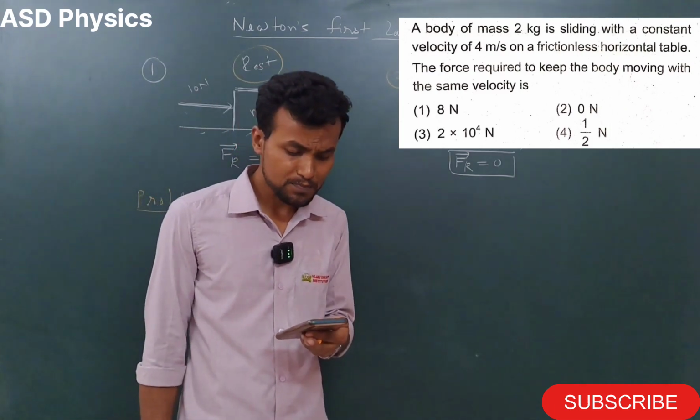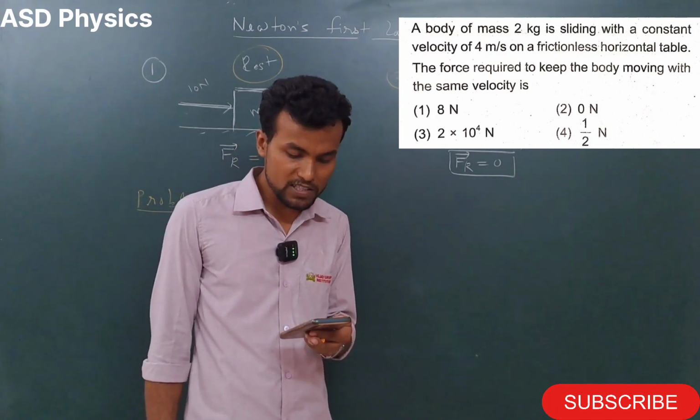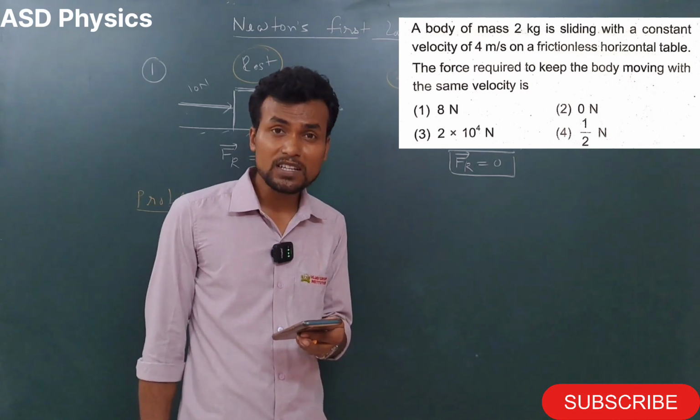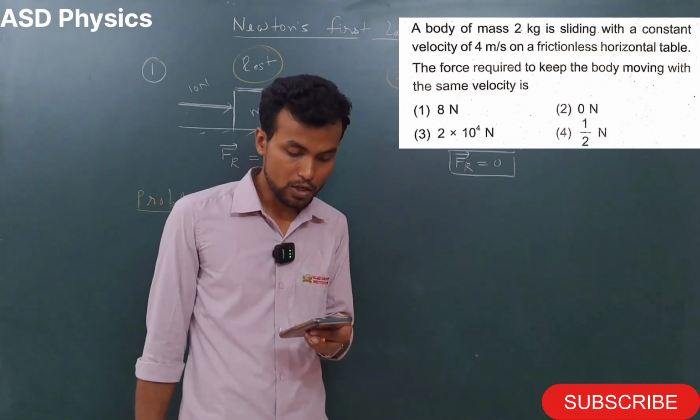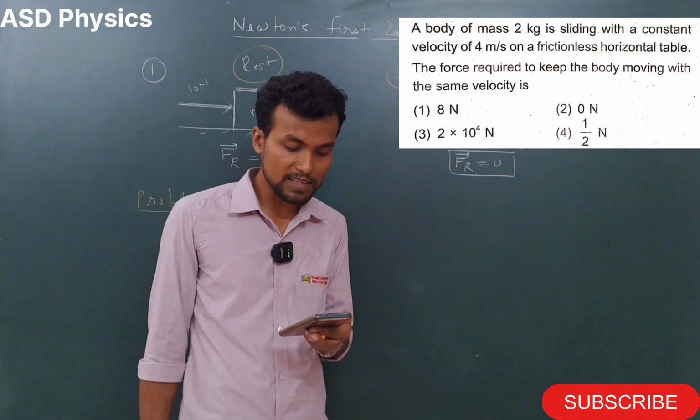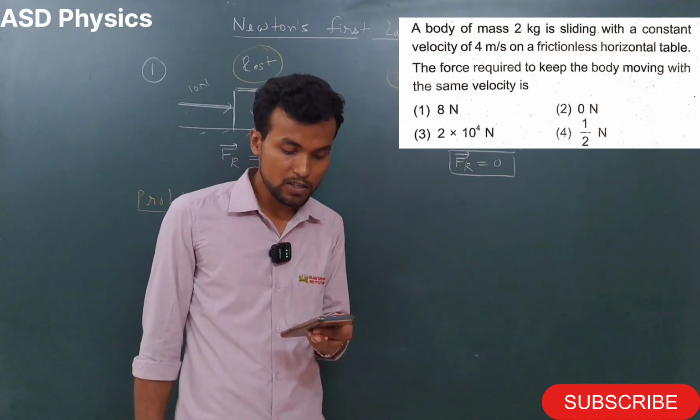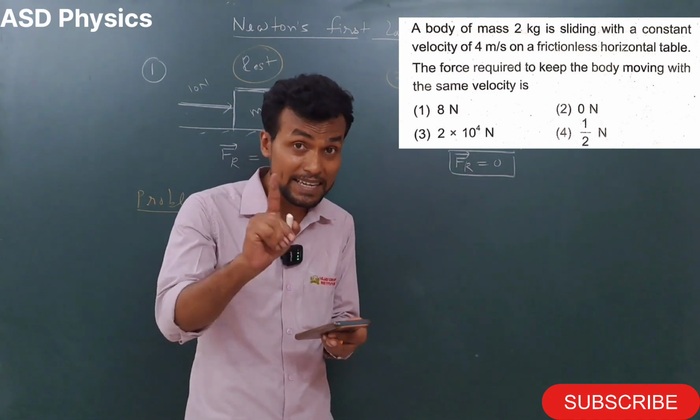The question is: a body of mass 2 kg is sliding with a constant velocity of 4 meter per second on a frictionless horizontal table. The force required to keep the body moving with the same velocity.